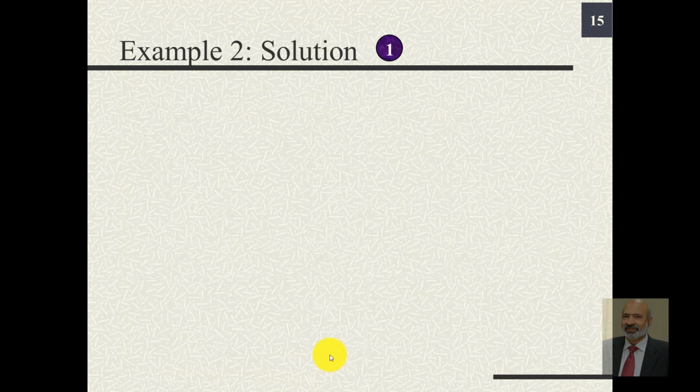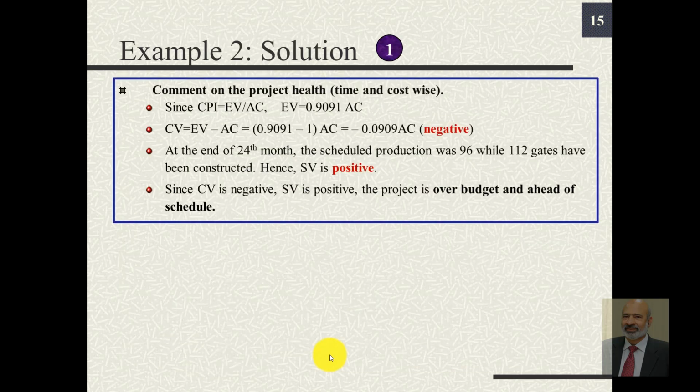Answering these questions one by one, we could straight away say that since CPI is less than 1, our CV has to be negative. But let us see how it can be computed. Since CPI is EV over AC, EV becomes equal to CPI into AC, and the CPI is 0.9091.